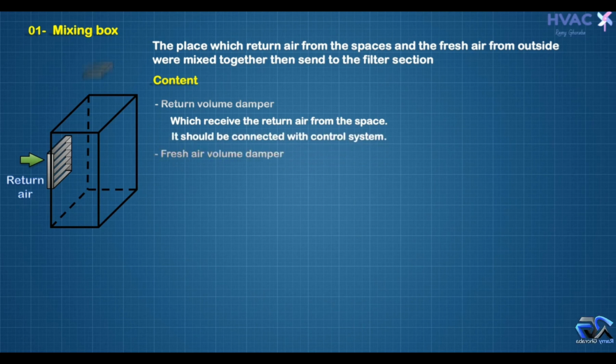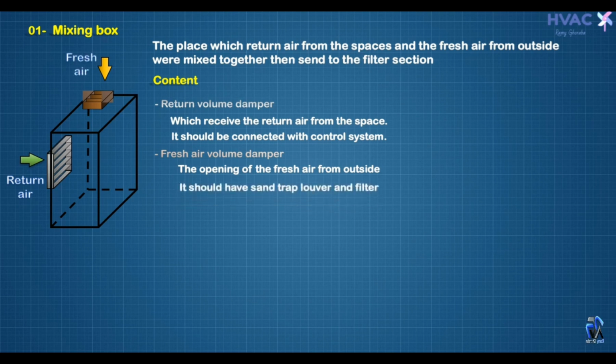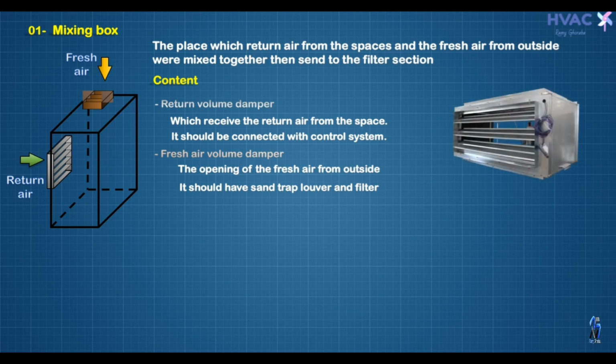Then we have the fresh air volume damper, the opening of the fresh air from outside. It should have a standard trap louvre and filter.